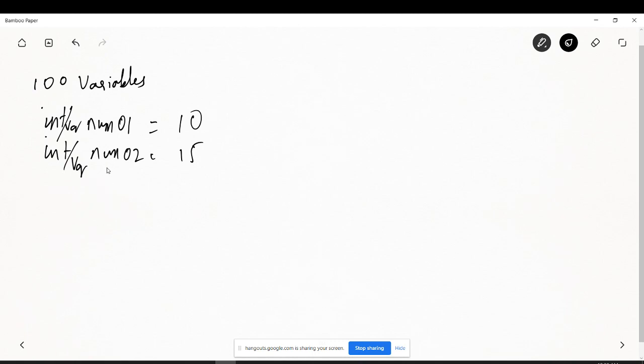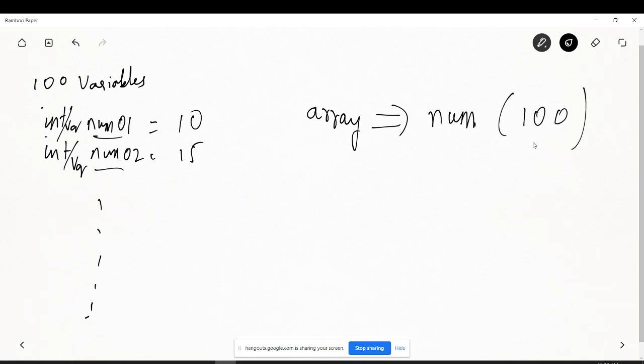So one way, if you have 100 variables, is to create the 100 variables manually, right? Instead of defining that 100 variables manually, which can be troublesome, you can simply define an array. You give it a name as num, and you say that it is of 100 elements.